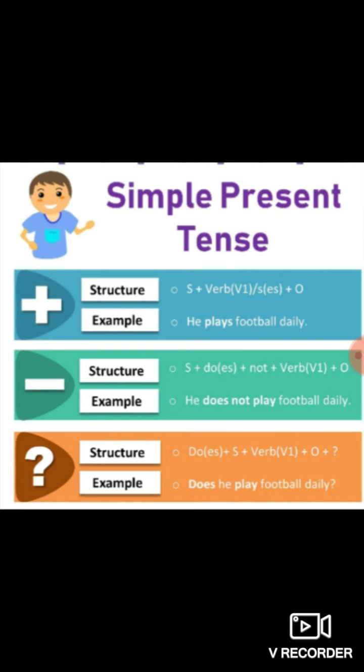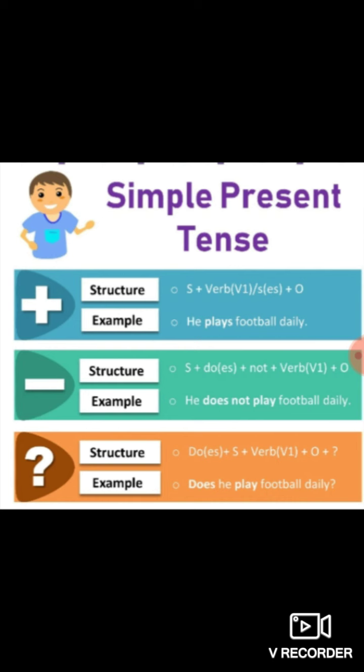First one is affirmative sentences. The structure is in front of you: subject plus V1 or S or ES plus object. This is the structure of affirmative or simple sentence. Example is given in front of you: he plays football daily. Students, I would like to tell this thing that this is the most important tense in many of the competitive exams. Questions from present indefinite tense are being asked.